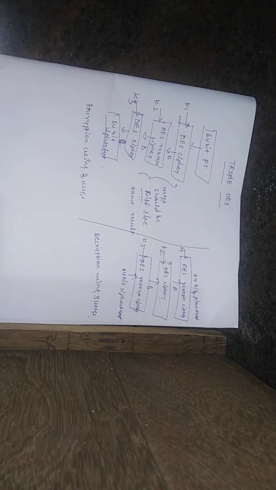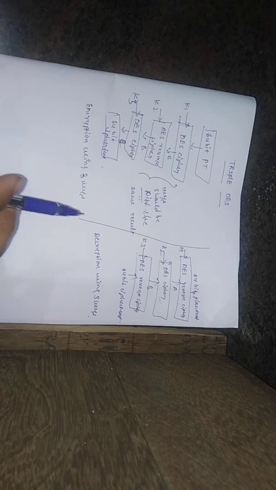Okay, hello students. In our previous class we learned the DES algorithm. DES means Data Encryption Standard, or structure. Our next topic is triple DES. Triple DES means we use the data encryption structure three times to protect the information. That is what we call triple DES.